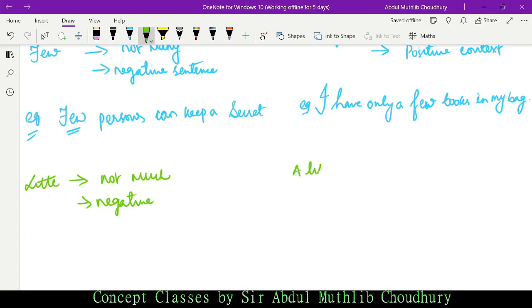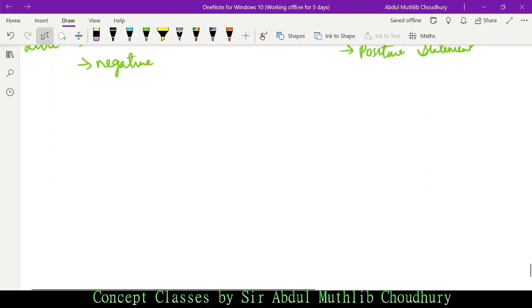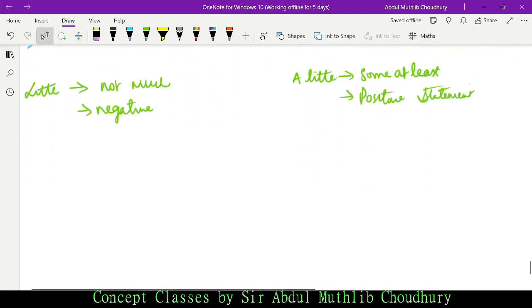A little means some, at least, and it is used in positive statement. See, little or a little.